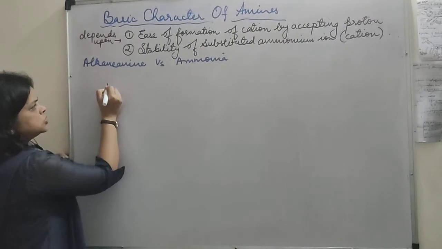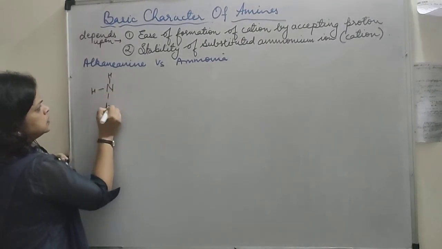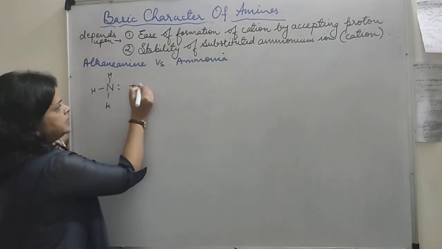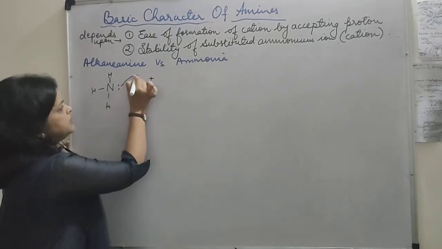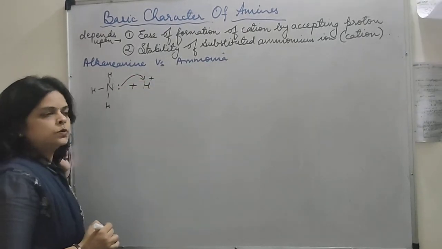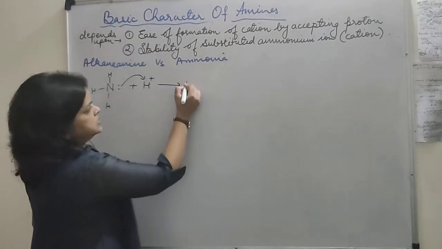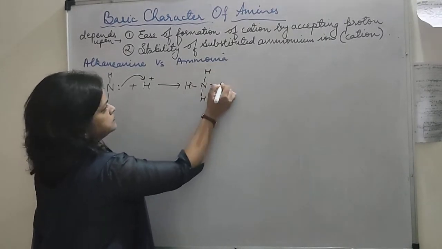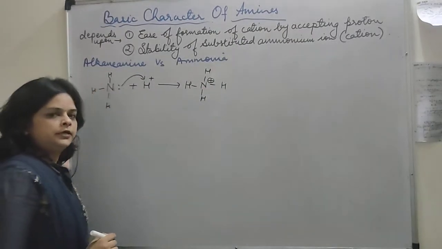If we draw the structure of ammonia, it has 3 hydrogens and 1 lone pair of electrons. When it is added to the acid which has a proton, this pair of electrons can be donated to this proton and it will form a cation. Its structure will be like this, and there will be a positive charge on the nitrogen.